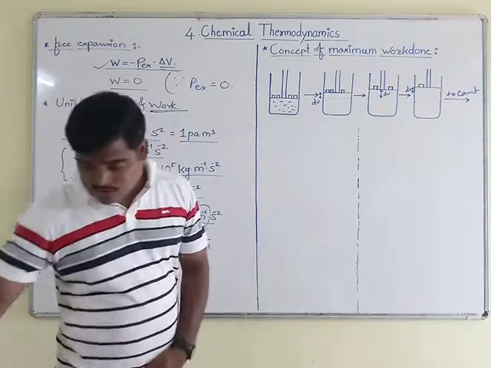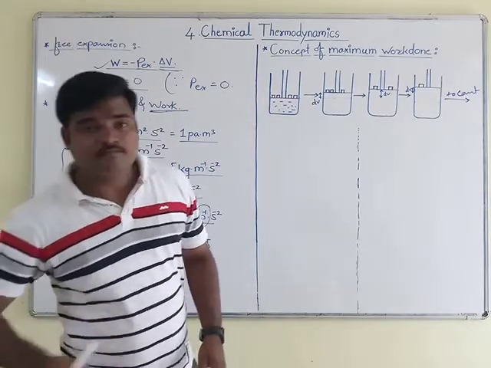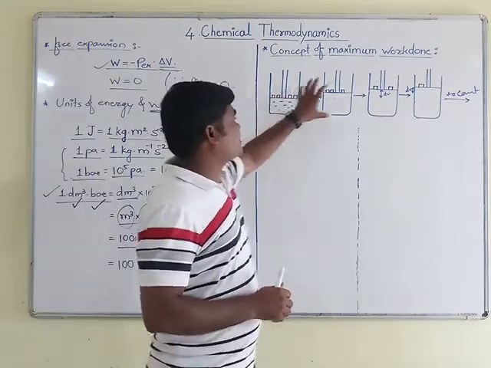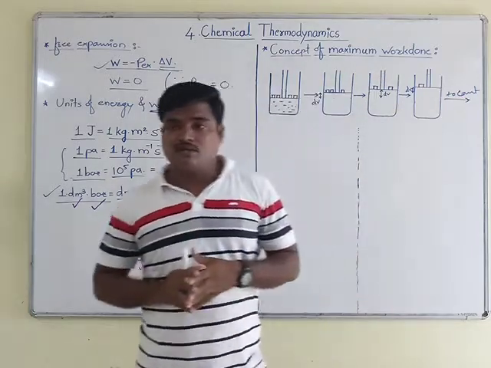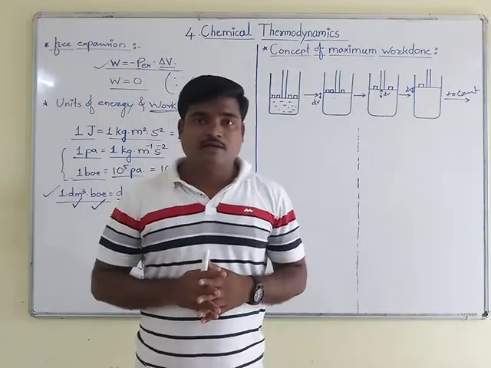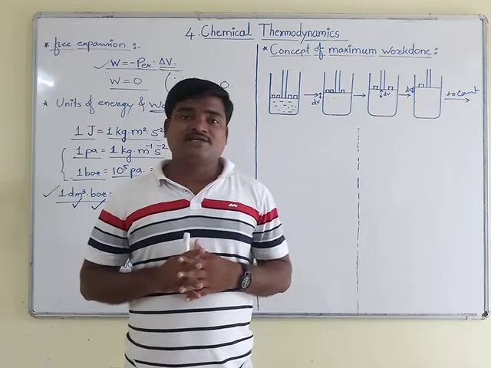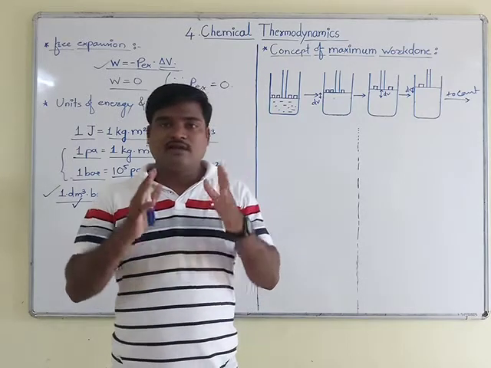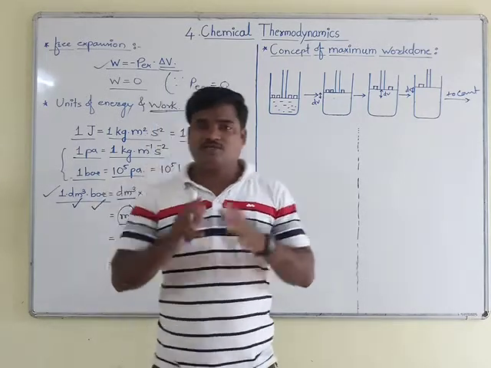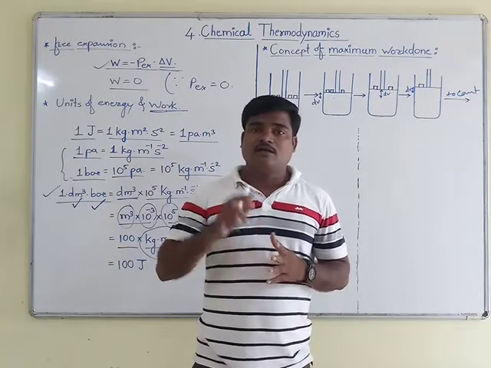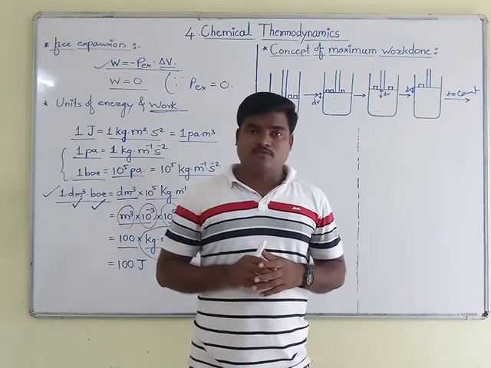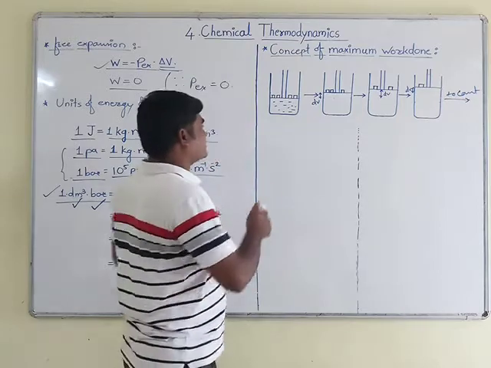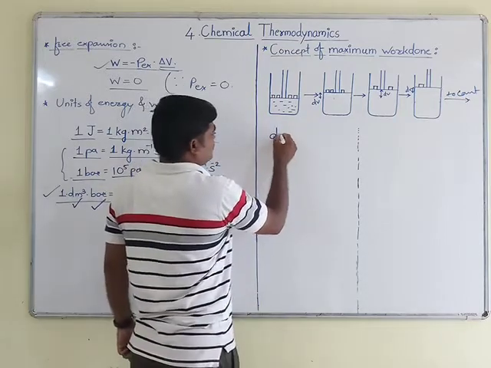So we will see what is the work done which is taking place in each step. As the small change will take place in the volume, then the work done will also change by a very small amount, that is dW. That quantity we are calling dW.